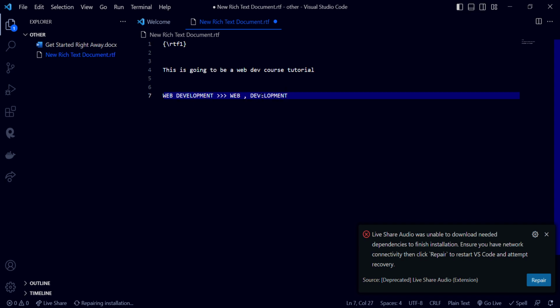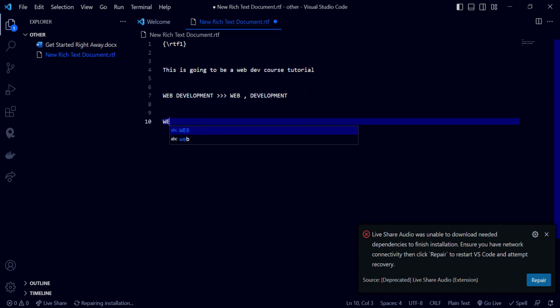Now let's take a look at what web actually is. What do you understand by web? I think we have heard of something called a website. I guess you already know what that is. A website is like a site on the web, basically. Now what exactly is the web?